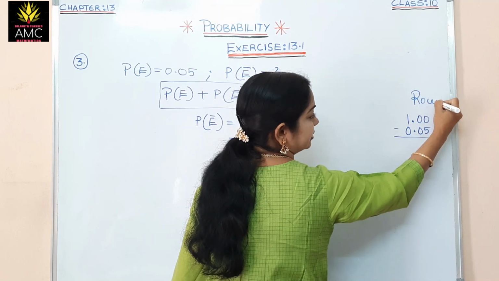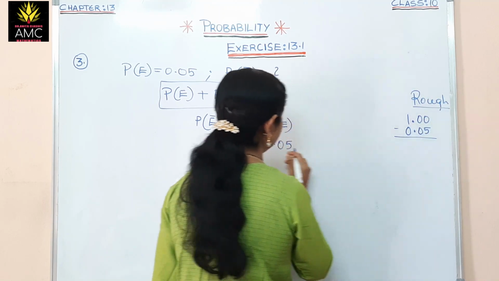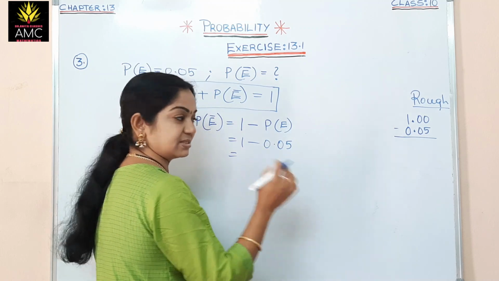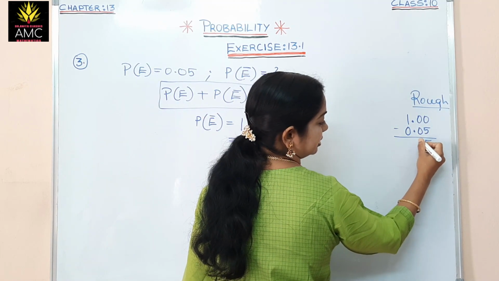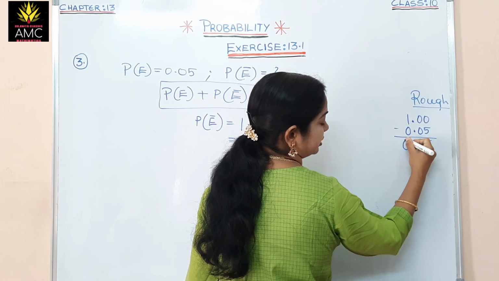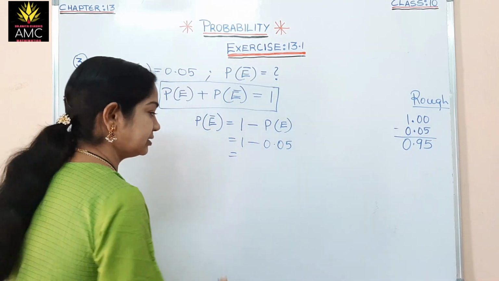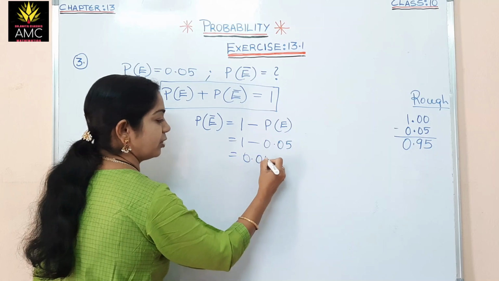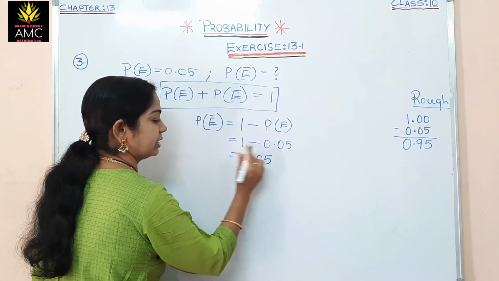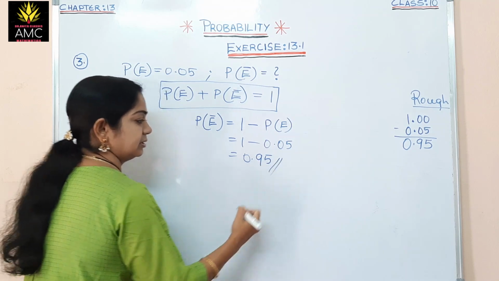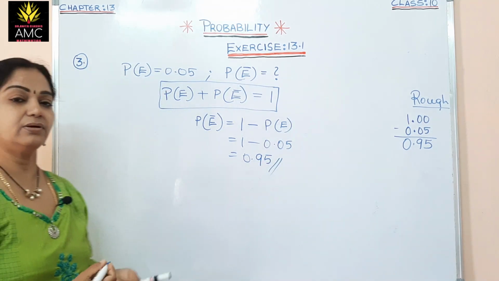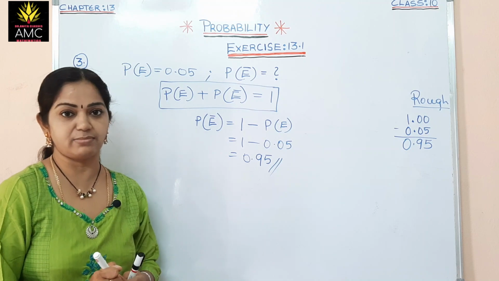This is the rough part. So, by subtracting you will make silly mistakes, so don't do that. Here this comes to 5, this is 9, this is 0.95, right? So the probability of not E is 0.95.